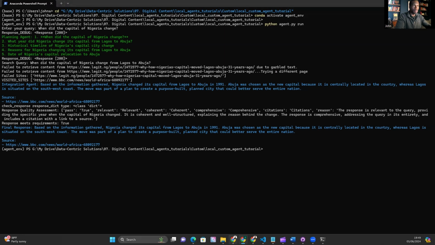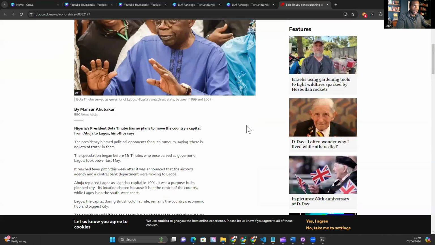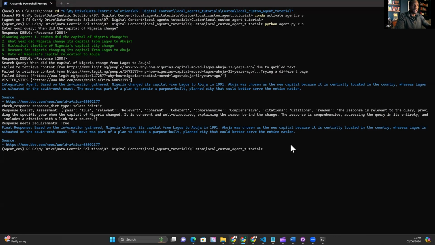So we have a source. Let's have a look at the source. And here we go. Abuja replaced Lagos as Nigeria's capital in 1991. That's a pass for GPT-4o, as expected. Let's move on to the next question. And once again, to ask this next question or to run the agent, you run python agent.py run.